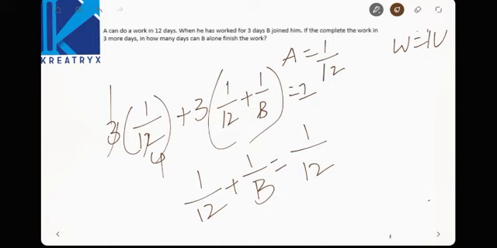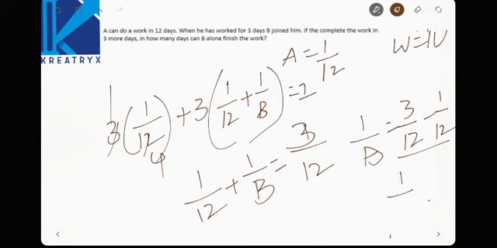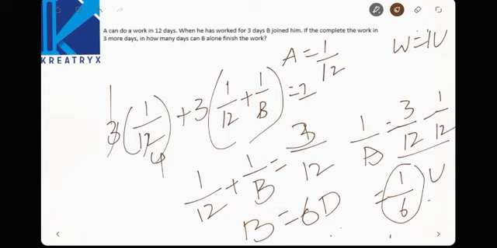Am I right? See here, 1 by 4 will become 3 by 4, so this will be 3 by 12, right? Now 1 by B is equal to 3 by 12 minus 1 by 12 is your answer. That is 1 by 6. Now B can do 1 by 6 units of work in one day. So B can complete the work in 6 days, right?